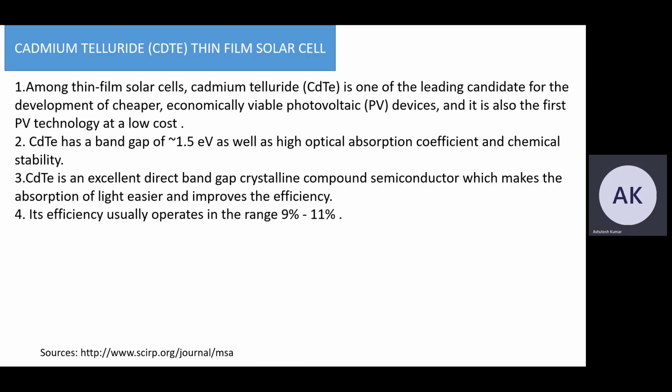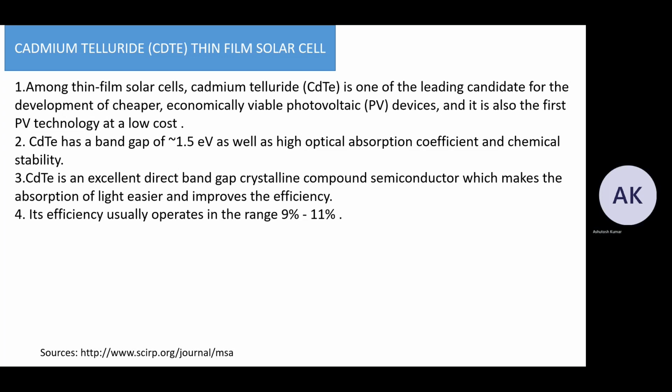The cadmium telluride thin film solar cells. Among the thin film solar cells, cadmium telluride is one of the leading candidates for the development of cheaper, economical photovoltaic devices, and it is also the first PV technology at low cost. Cadmium telluride has a band gap of 1.5 electron volt as well as a high optical absorption coefficient and chemical stability.